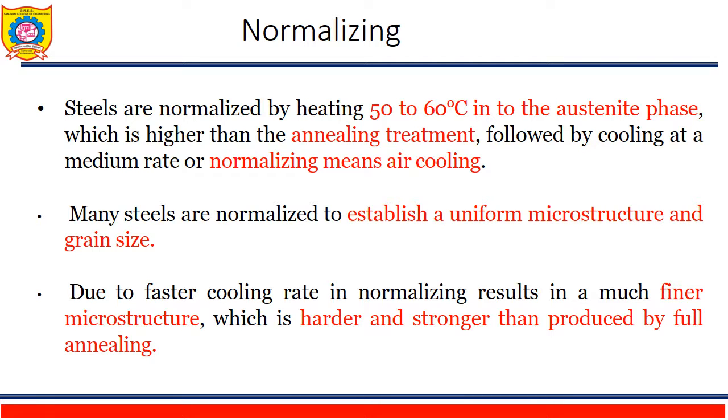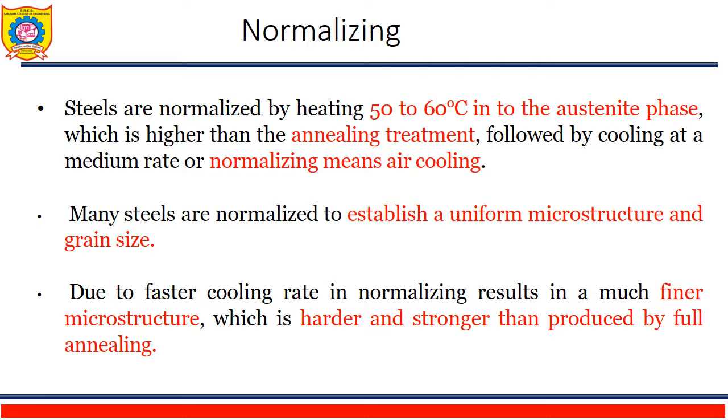Generally, steels are normalized by heating 50 to 60 degrees Celsius into the austenite phase, which is higher than the annealing treatment, followed by cooling at a medium rate, or normalizing means air cooling.